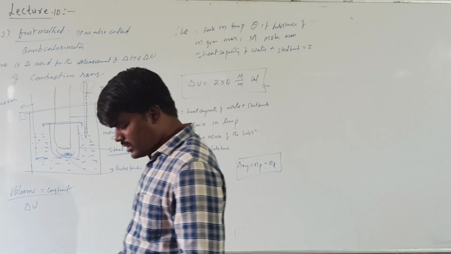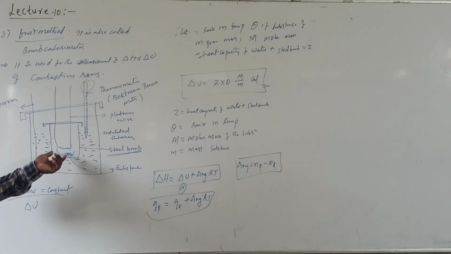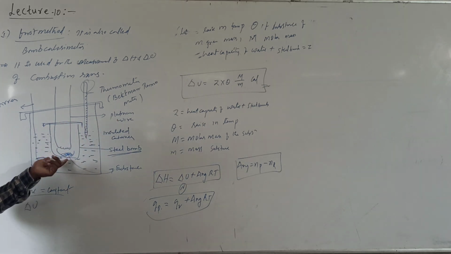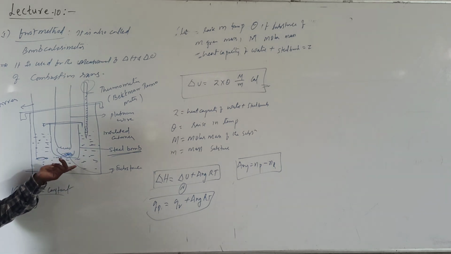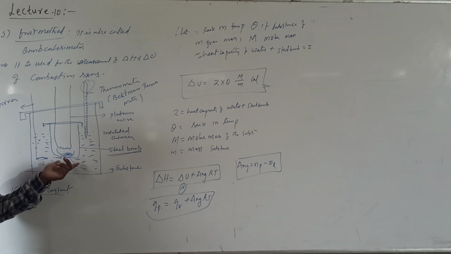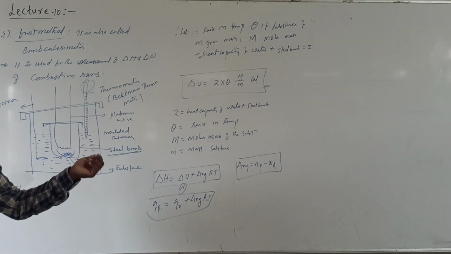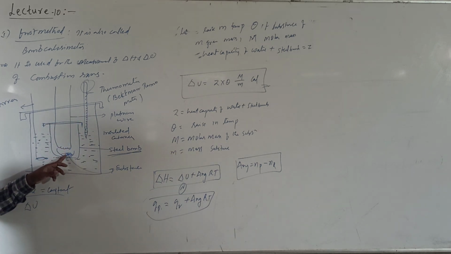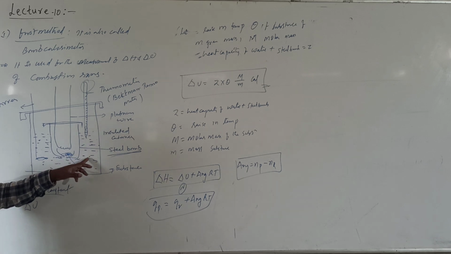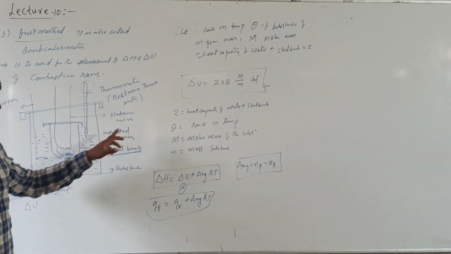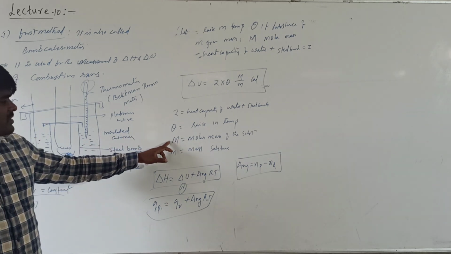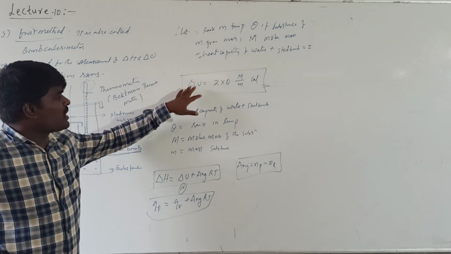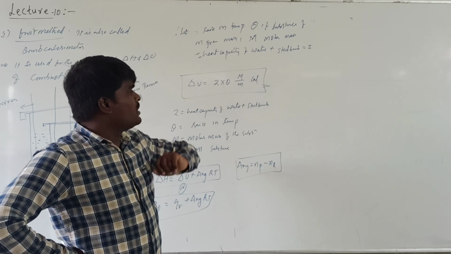It's a simple method. A known mass of substance is ignited by using an electric current through the platinum wires. When you ignite this substance, it undergoes combustion. Because of the combustion, heat will be liberated. That heat will be absorbed by water. As the water absorbs the heat, its temperature rises, which will be detected by the thermometer. The mass is small m and the molar mass of this substance is capital M. The heat capacity of water plus steel bomb is Z, and the rise in temperature is theta.